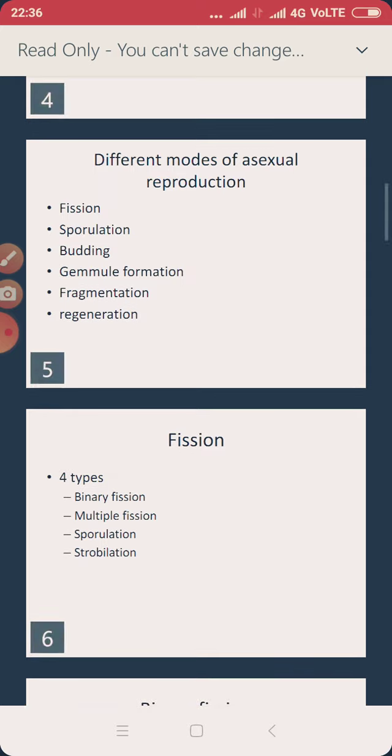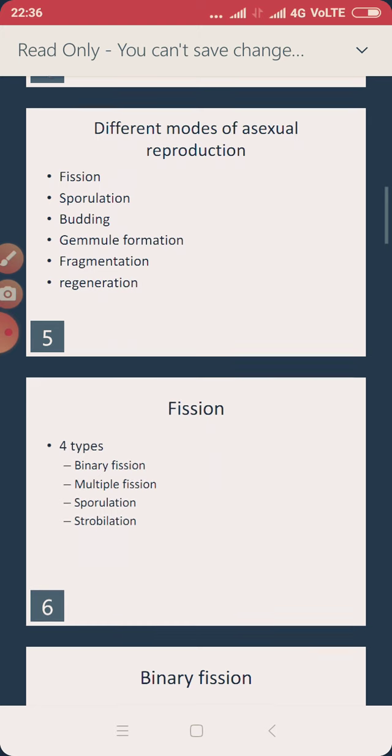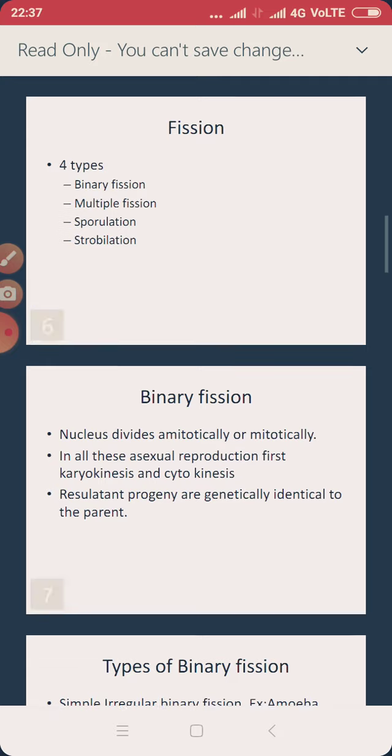It takes place in the form of budding, gemmule formation, fragmentation and regeneration. When we classify them in these different forms, it is very important that we remember all the examples in this. Okay, so now let's go one by one. The number one we talk about is fission.